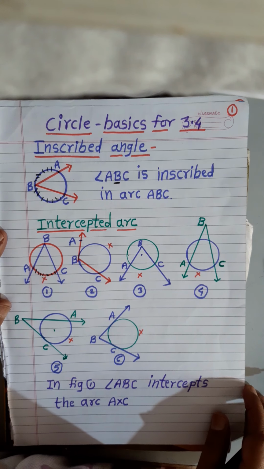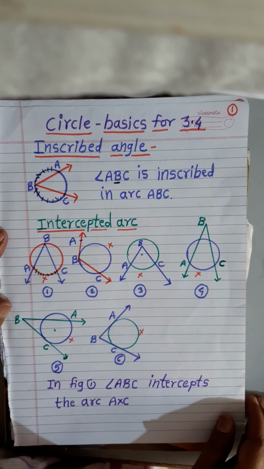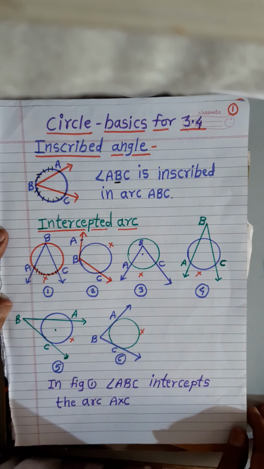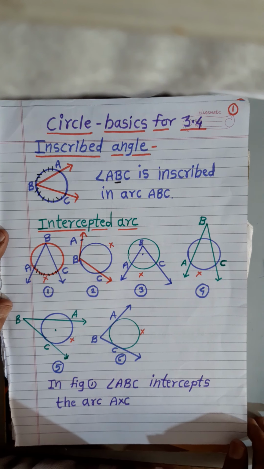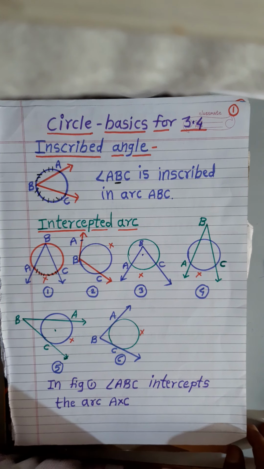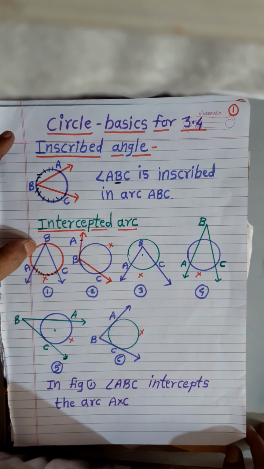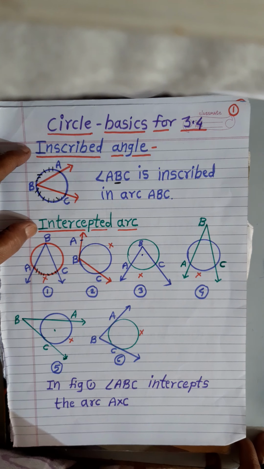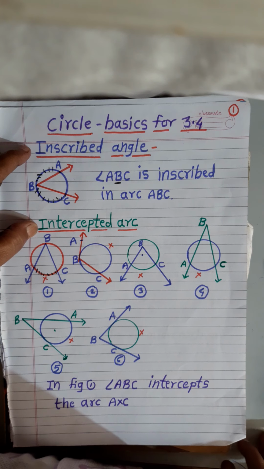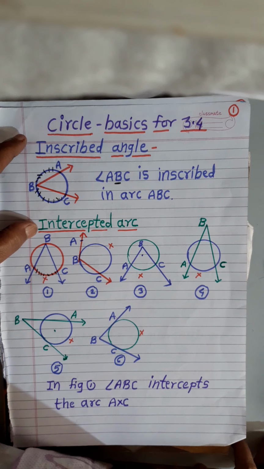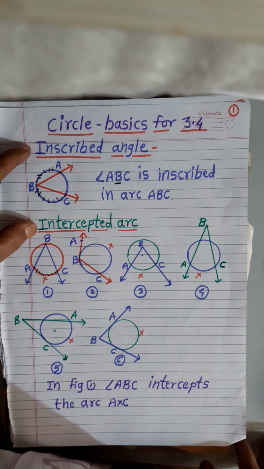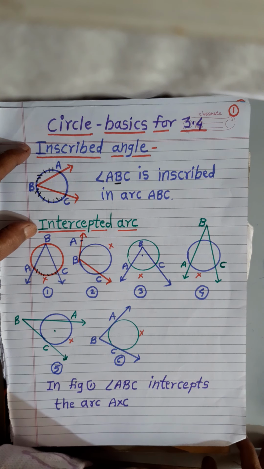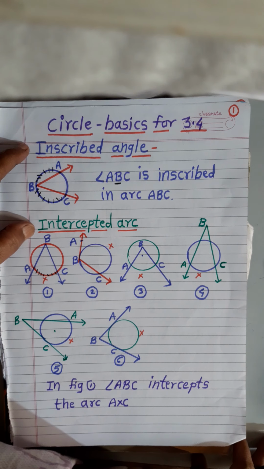Now we consider the basics for solving practice set 3.4. Now we will consider here the concepts of inscribed angle and intercepted arc. These are very important for proving the theorems and also solving the problems. These two concepts are not asked in the exam, but while solving the problems, we need them.